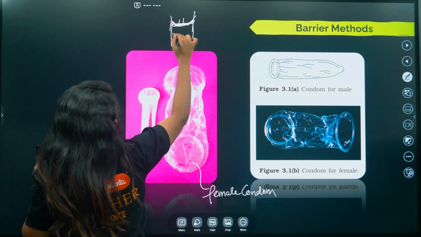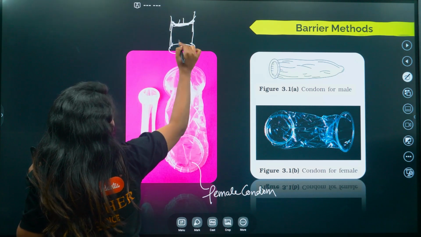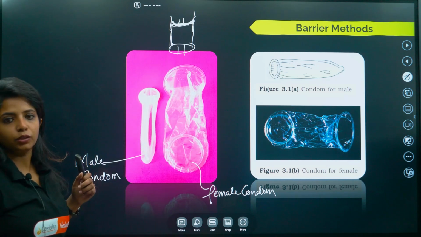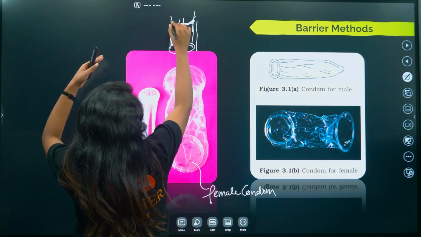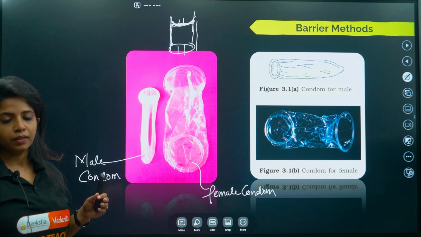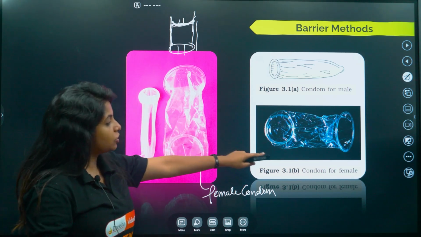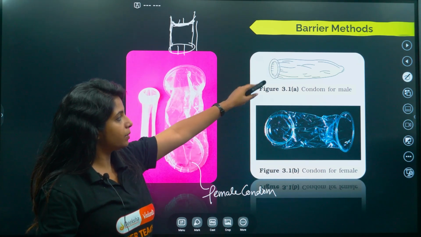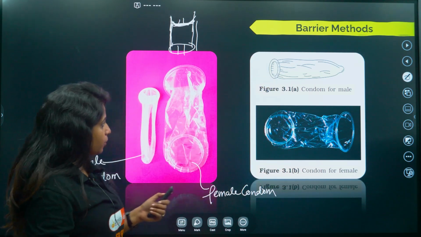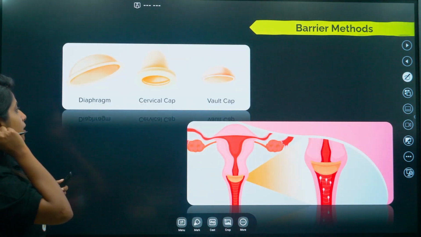and then throughout the whole region it's there. There is no opening through which the penis can be inserted into the vagina. So your vagina in total is being covered from inside with the help of this particular sheath. I hope you got it. Now this is the picture that is given in your NCERT textbook. Please have a note of it. Condom for male and condom for female. Going ahead, we have diaphragm, cervical cap and vault.